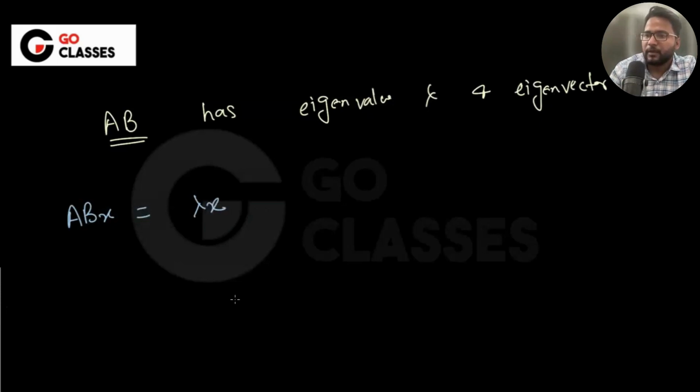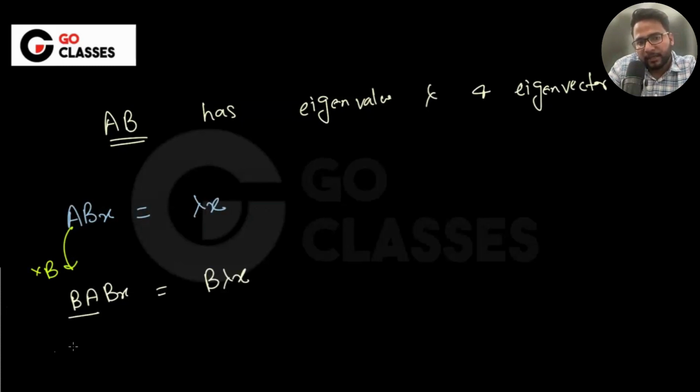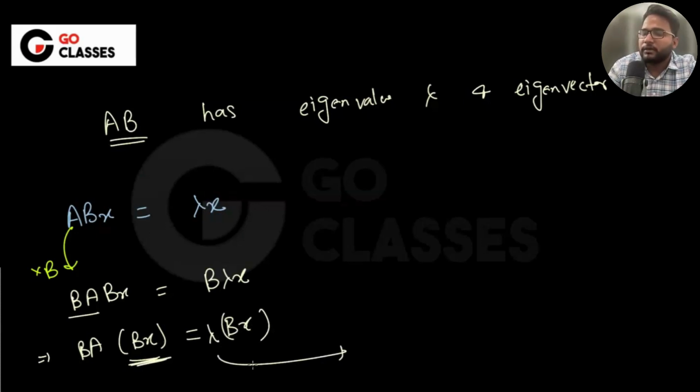Now we can multiply both sides by B. Then this will be BA into Bx equal to B lambda x, which is lambda into Bx. So you can say BA has a different eigenvector, which is Bx, but the eigenvalue is the same. This is lambda, which is the same. So the eigenvalues are actually the same.